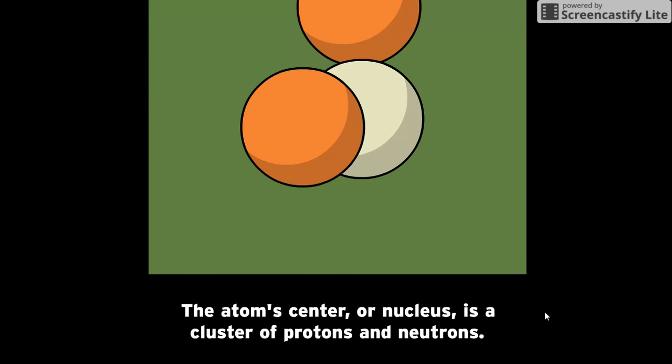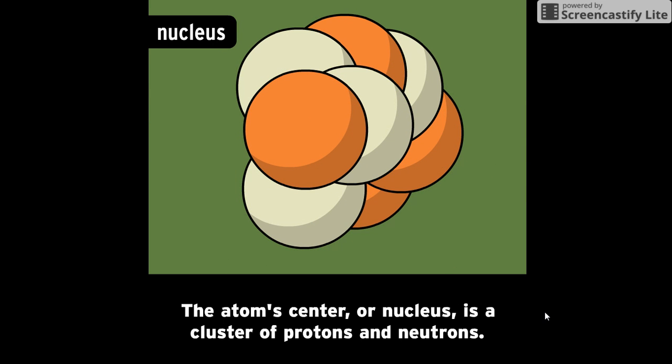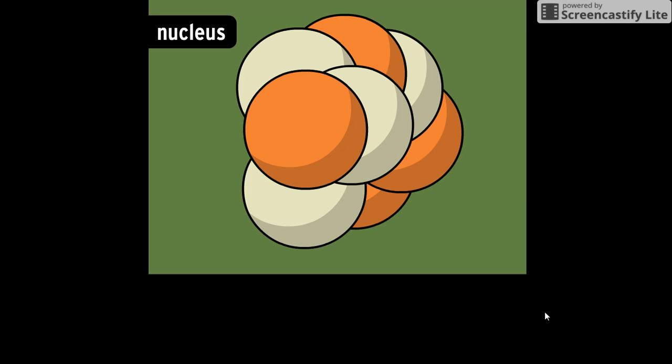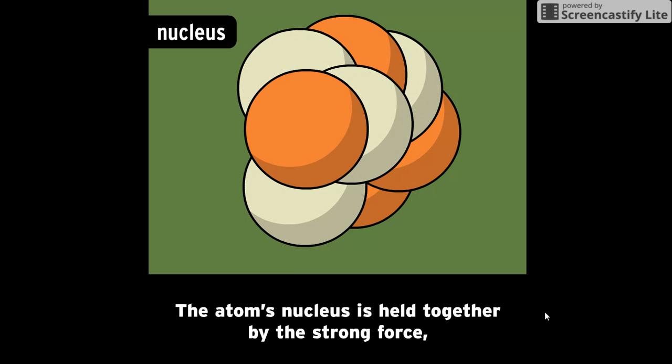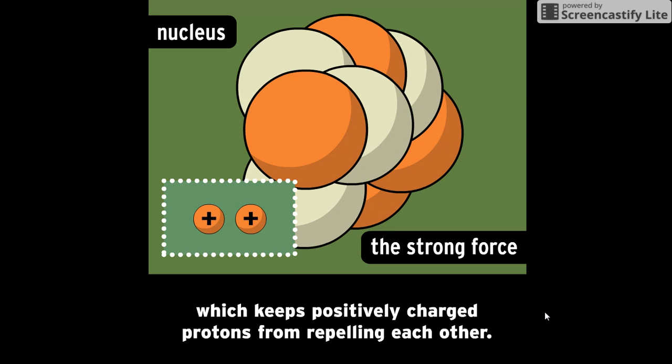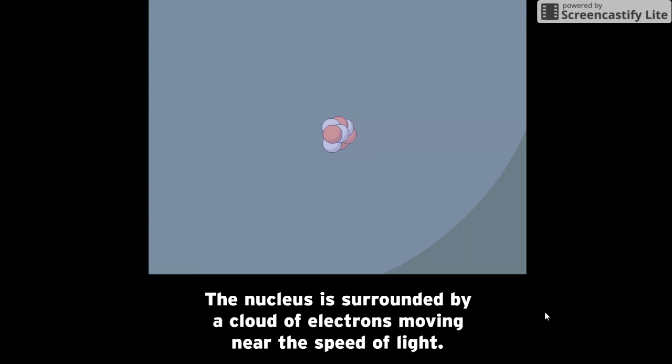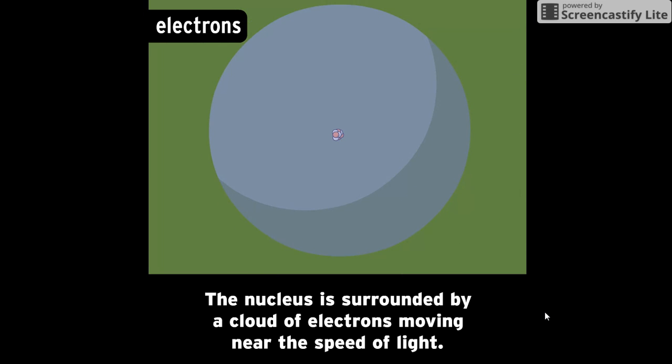The atom's center, or nucleus, is a cluster of protons and neutrons. Protons have a positive electrical charge, and neutrons have no electrical charge. The atom's nucleus is held together by the strong force, which keeps the positively charged protons from repelling each other. The nucleus is surrounded by a cloud of electrons moving near the speed of light.